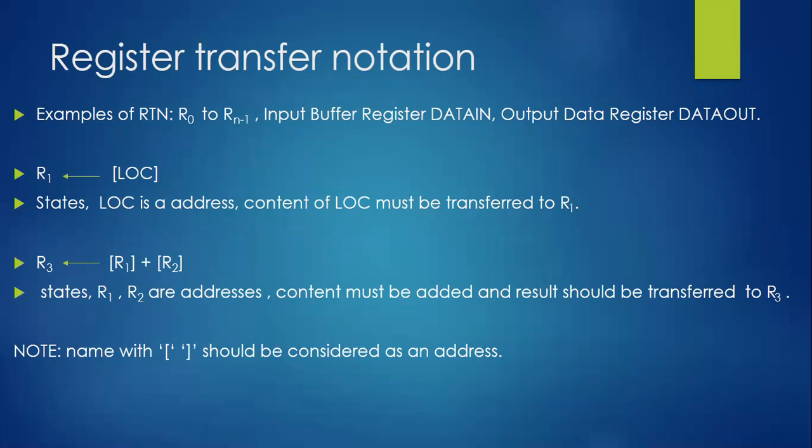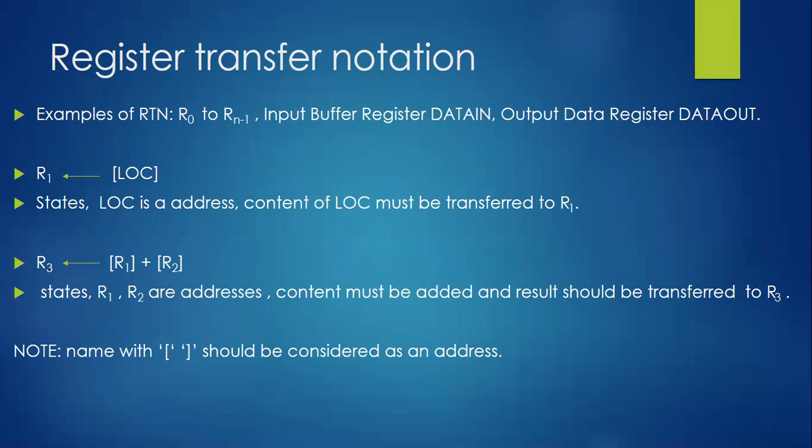Here R0 to Rn minus 1 are the n number of general purpose registers residing inside the processor. They are very much responsible for this register transfer notation because we are utilizing these registers. So general purpose registers are one example for register transfer notation.